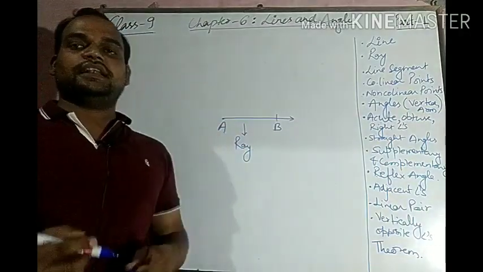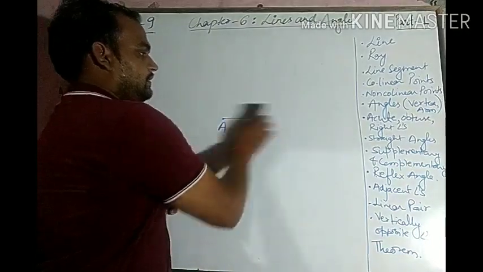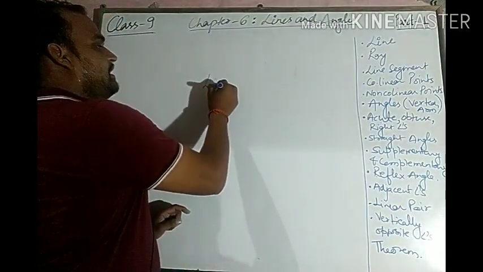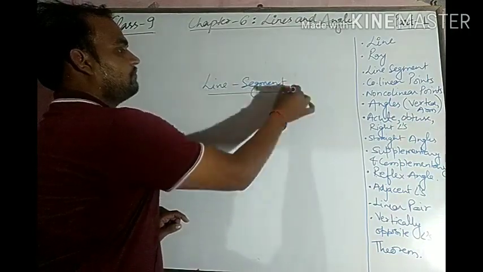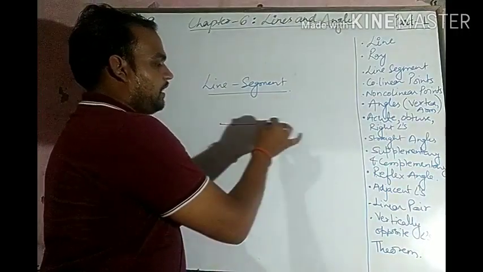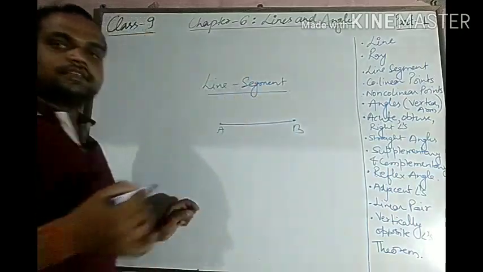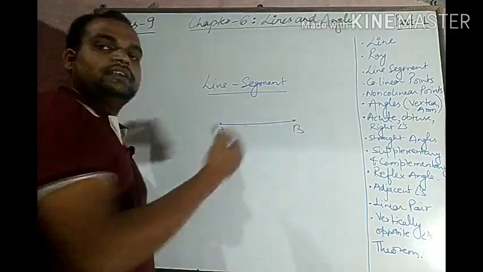Next, what is a line segment? It is a part of a line. A line segment is also a part of a line of which both the ends are defined, such that both these points are defined.